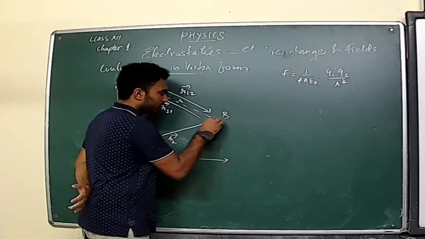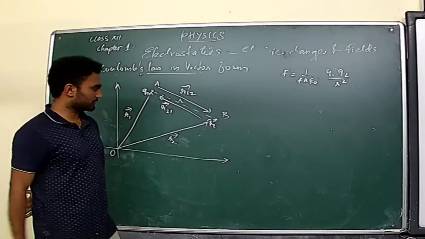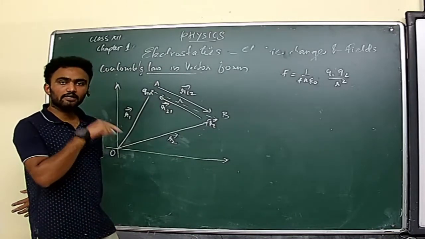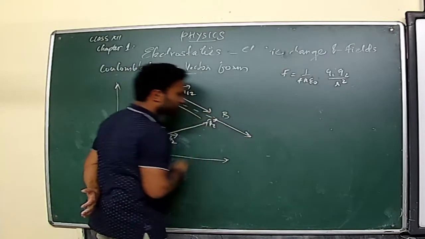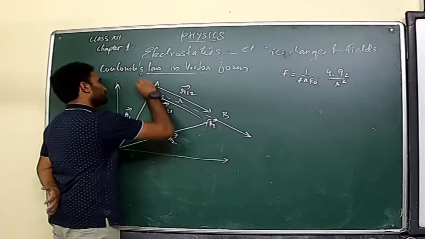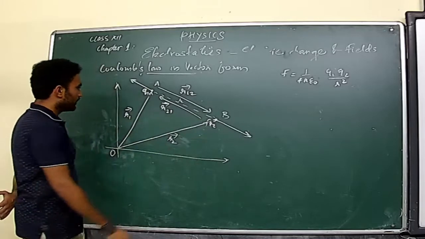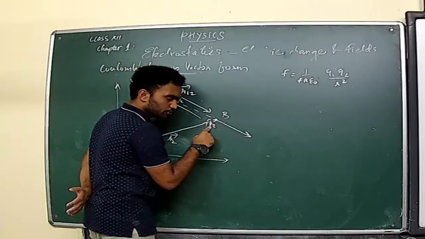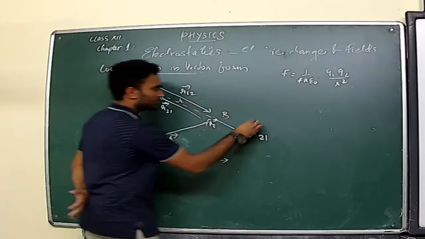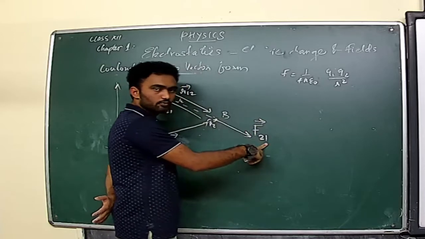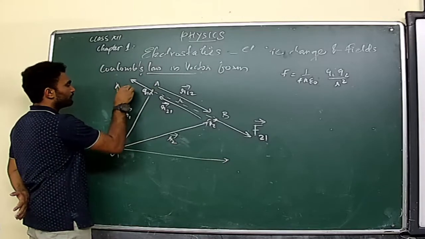Now, the point charge placed at the point B will definitely experience a force, and that force will be along the line joining the charges. That will be in this direction. At the same time, Q1 will also experience a force of repulsion along the line joining the two charges. The force experienced by Q2 can be represented as F21, the force experienced by charge 2 due to 1. And in the case of the point at A, we can write it as F12.